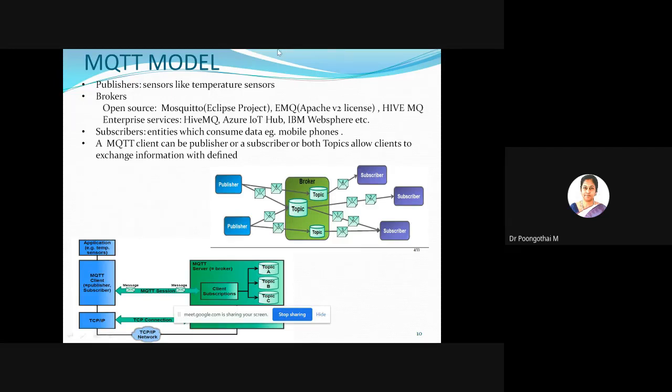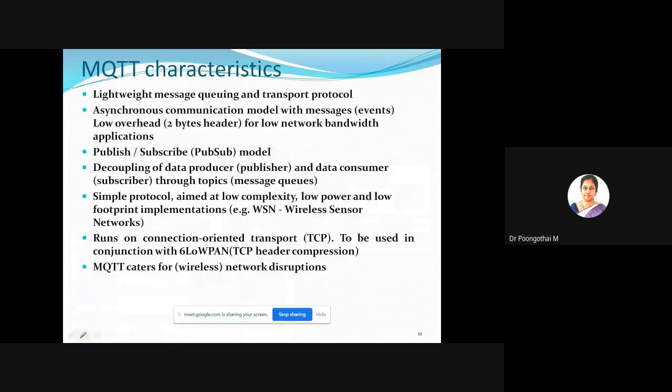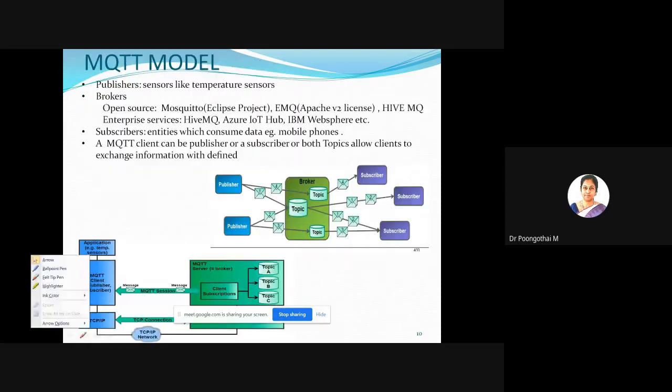So the core elements of MQTT are clients. Your publisher and subscriber can be clients, and the main important part is the broker. The clients are split into two groups.